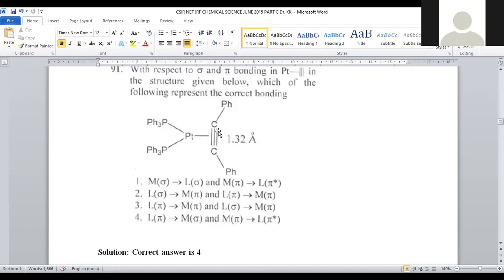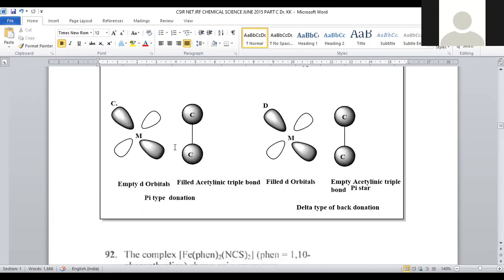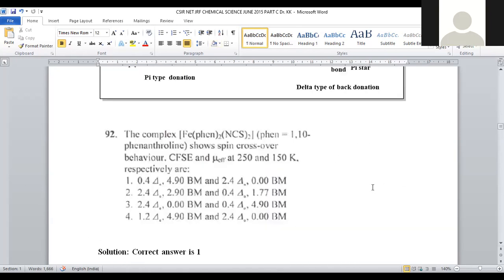Here, platinum is able to form a bond with the acetylenic bond. There is a possibility of pi to sigma donation from ligand to metal, and pi to pi star donation from metal to ligand. Both the possibilities are present here, right? For question number 92, it is a part of inorganic chemistry again, right?